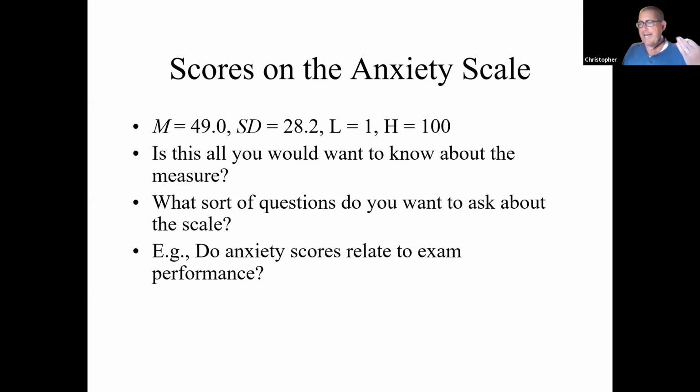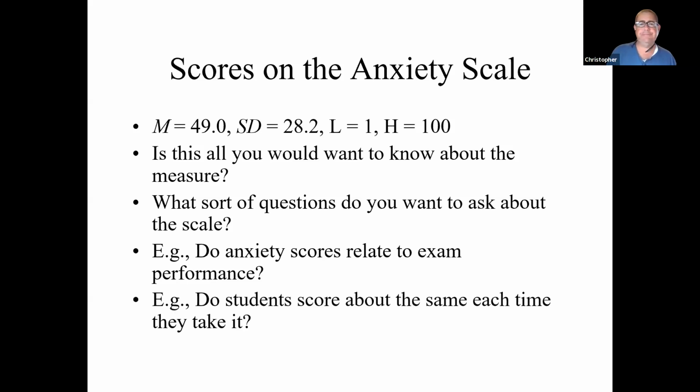If we're proposing that test anxiety is something that makes people perform worse, then we're going to have to demonstrate that test anxiety is in fact related to worse exam scores. If our scale that says it's measuring test anxiety is unrelated to how people actually do on exams, then it's probably not a very good scale. So we want to demonstrate that this scale is related to the things that we think it should relate to. In particular, exam scores are one thing. Other things we might look at, this should probably relate to general anxiety. Test anxiety might just be a subset of general anxiety, depression type constructs as well. But we're going to take a look at how this relates to exam performance.